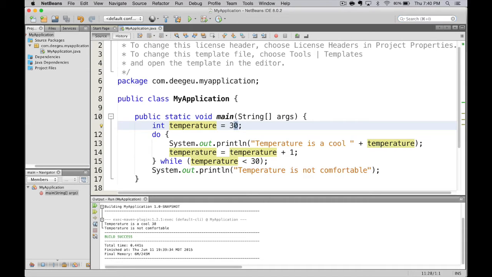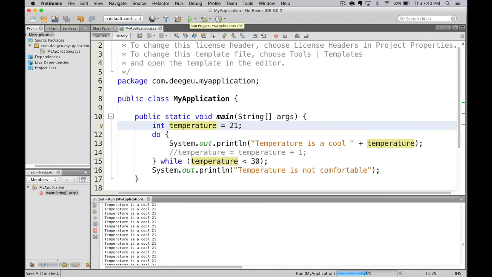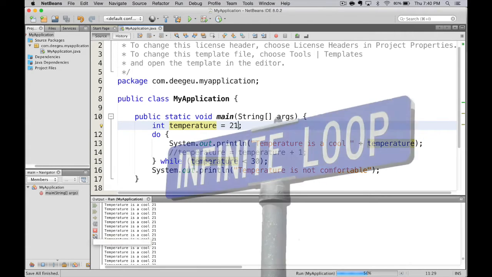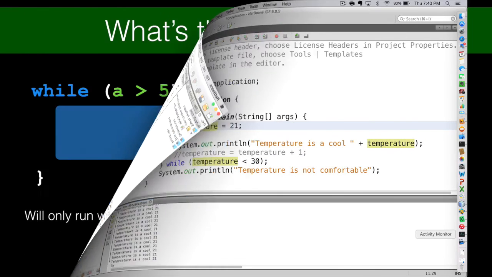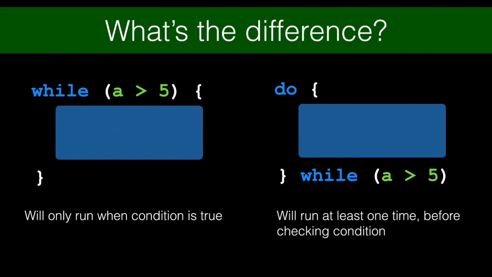And again, finally, let's see what happens if we do not increment our value and set it to 21. We run it, and again, we have to kill the process and exit out of it. You should easily spot the difference. When we ran the while statement, if the condition was false, the code never ran. The do while statement ran at least one time, even if the condition started as false.